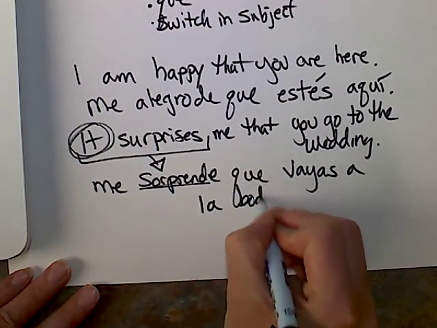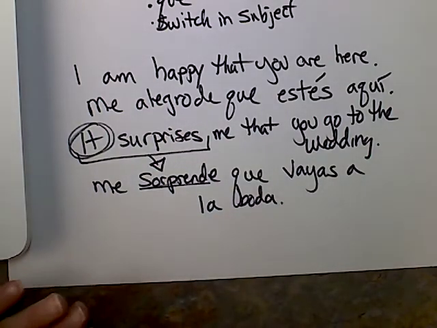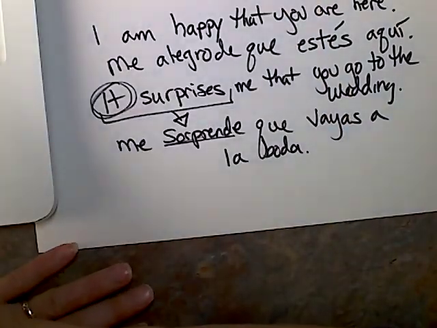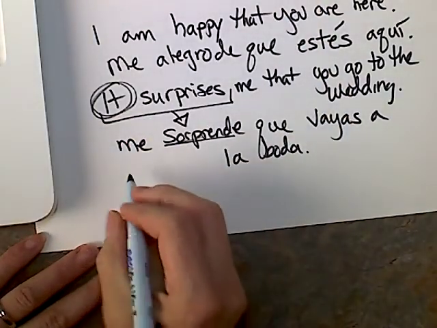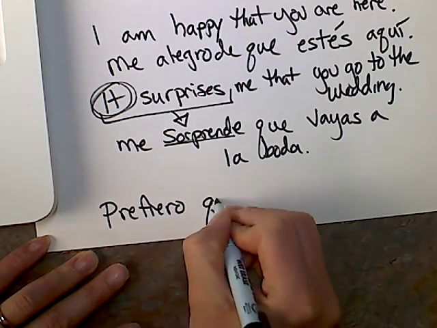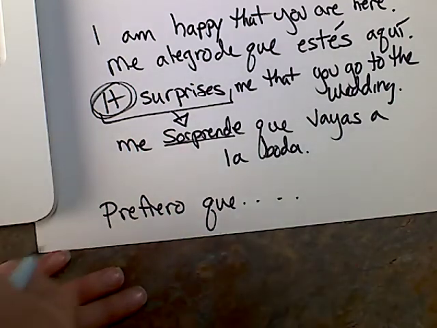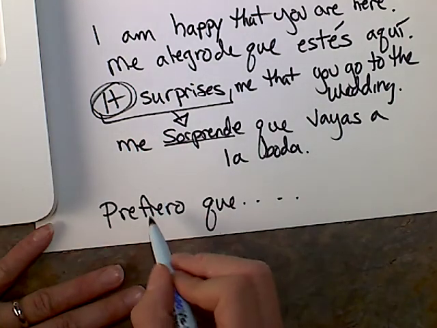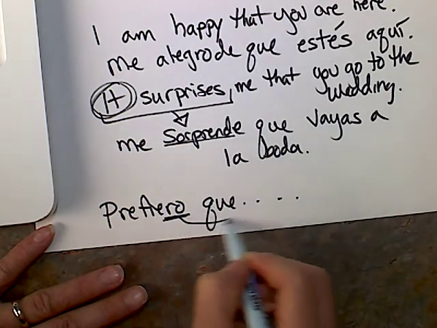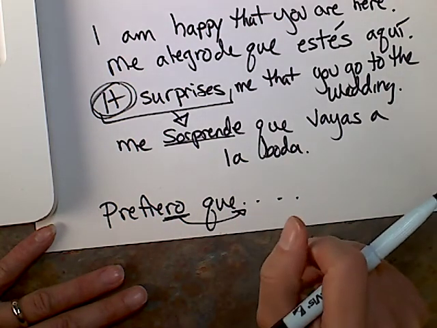Okay. The second way that I'm going to test your knowledge of this is with giving you a sentence starter that you have to finish. So for example, if I wrote prefiero que, then you have to finish that sentence. Just remember that because this part is in the yo form, the second part has to be in anything but the yo form and in subjunctive.